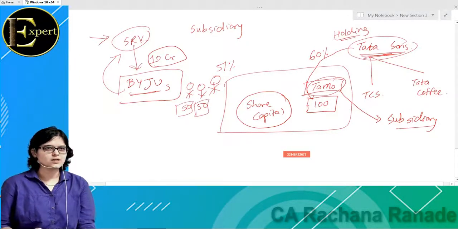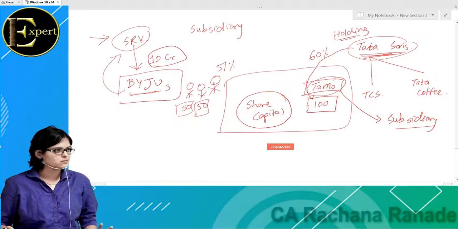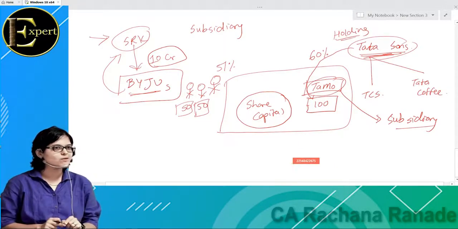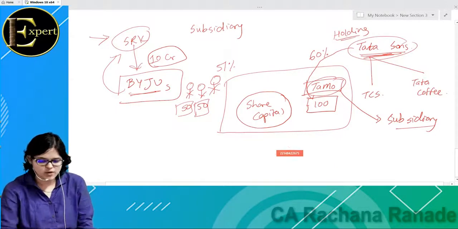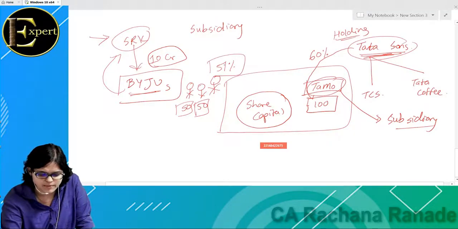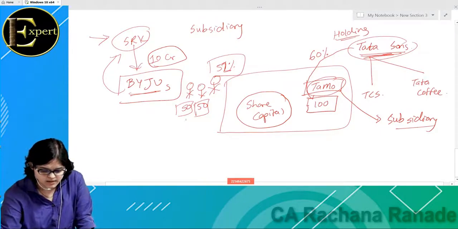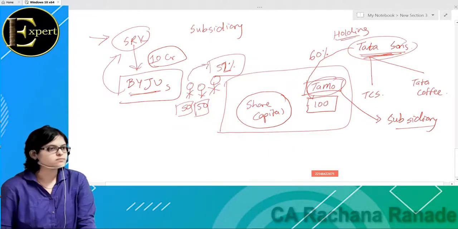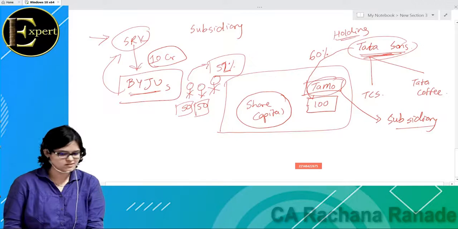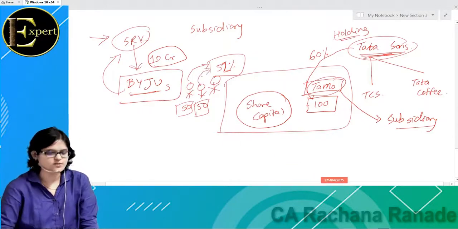Okay, so total share is 100, he wants 51 now. So let us say for simple mathematical calculations, he wants 52. So what will happen? This guy will have to give 26%, and this guy will have to give 26%. And now he will be an owner of only 24%. He will be an owner of 24%.